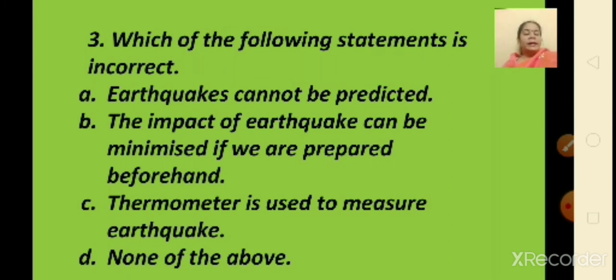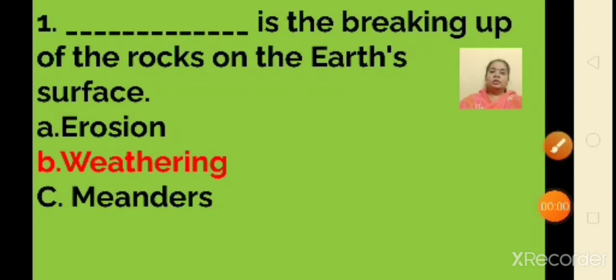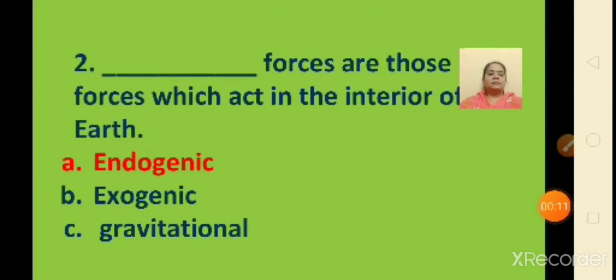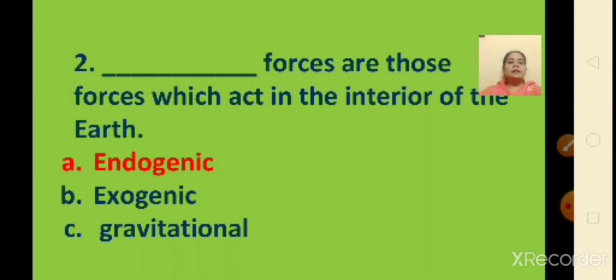Now children, let us quickly look at all the correct answers. First question, dash is the breaking up of rocks on the earth's surface. Answer is weathering. Dash forces are those forces which act in the interior of the earth. Answer is endogenic.